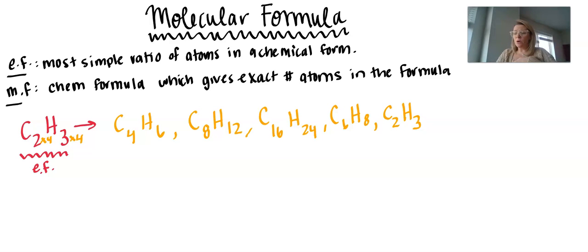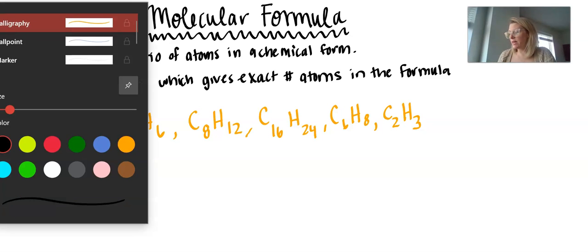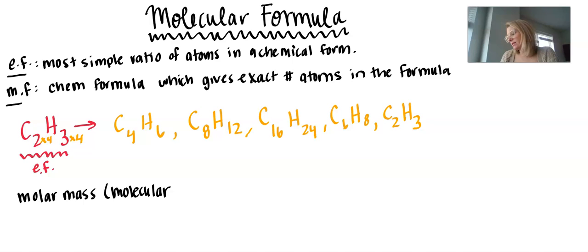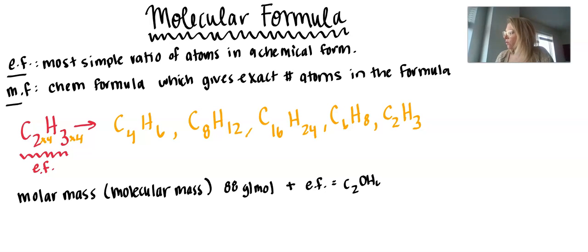All right. So how do we solve for the molecular formula? Let's go ahead and take a look at an example problem. Given this example, we'll say a substance was analyzed and found to have a molecular or molar mass, I'm going to use them interchangeably, molecular mass, of 88 grams per mole, and it was found to have the empirical formula of C2OH4.